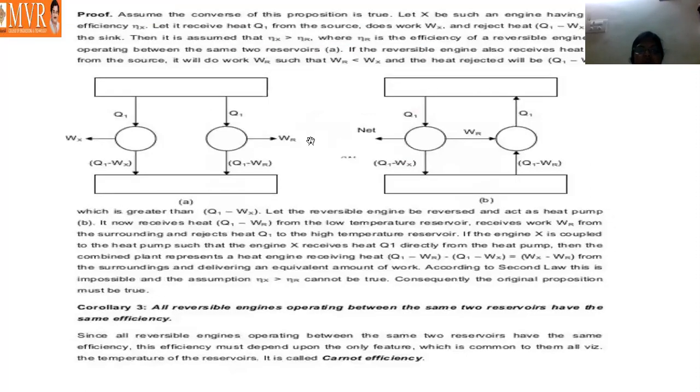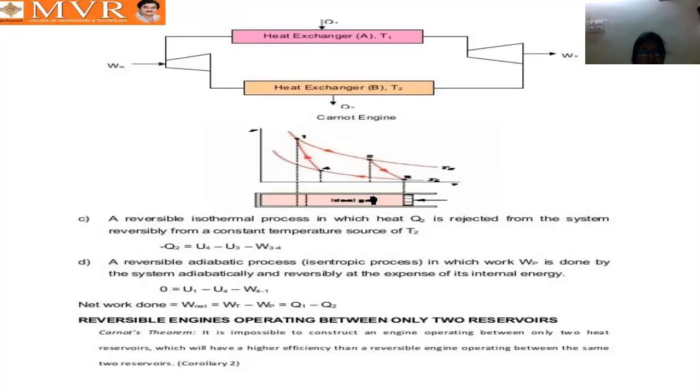At the temperature source, 1 to 2 heat enters, and it goes to the turbine, where it expands. After that it goes to the heat exchanger, where it rejects heat, and then it goes to the compressor. So this is the process we are expressing here, with an ideal gas.